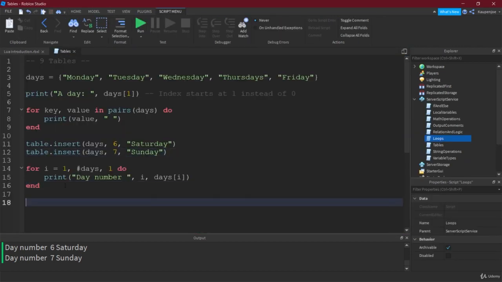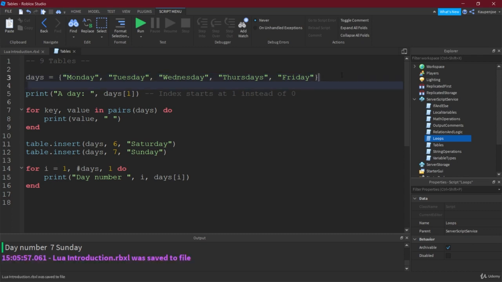And yeah, so those are some basic things you can do with tables. There's also another thing that's very important. The elements inside of a table don't all have to be the same type, right? So I can have a 10 here and a 20, like a 59 here, and I can have another table if I want to in there as well. They don't have to be the same type, and that's very important.